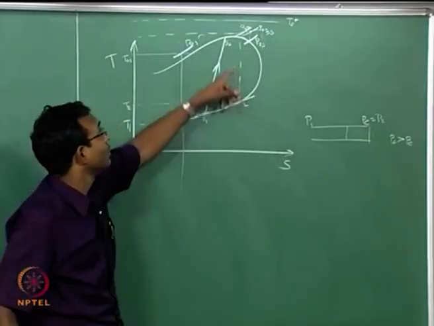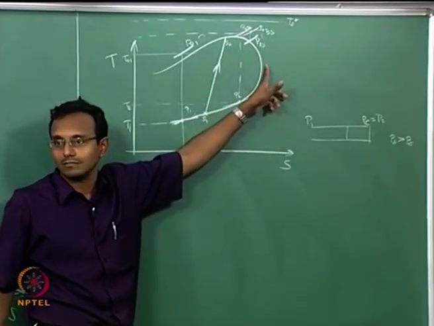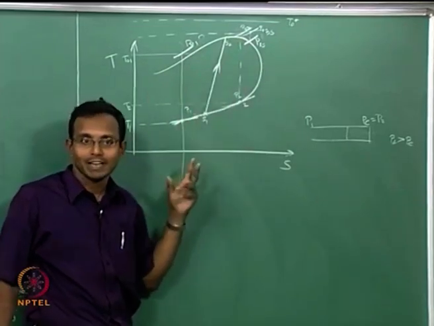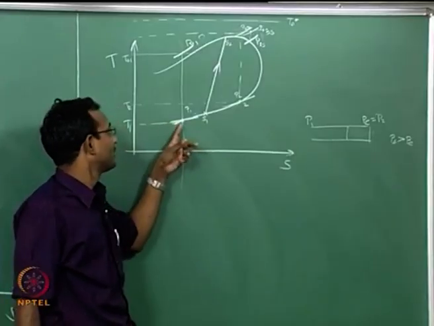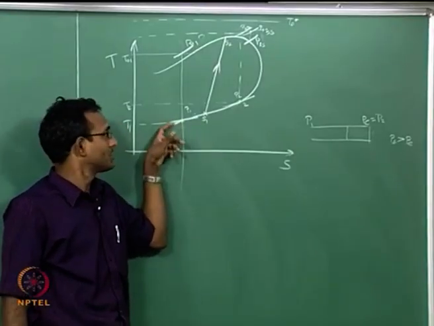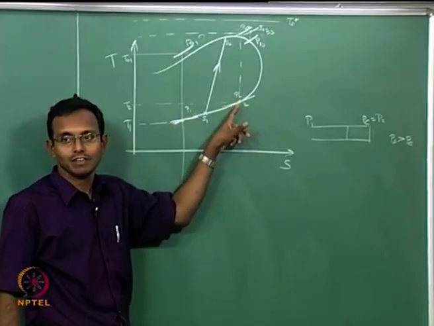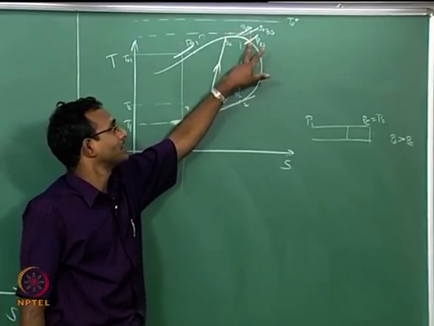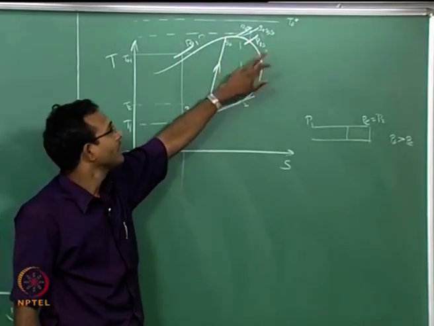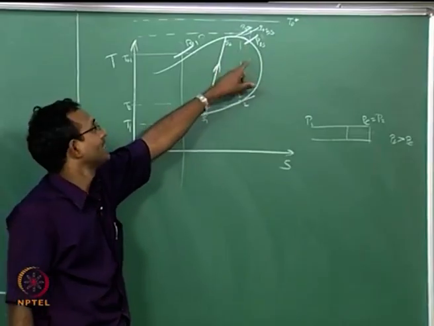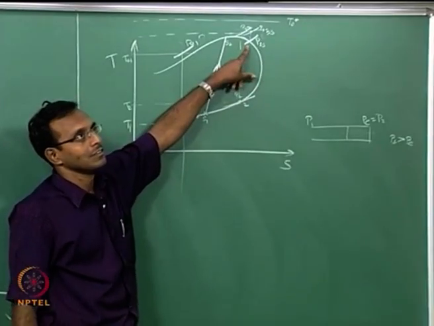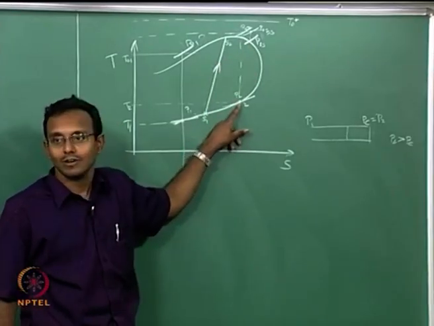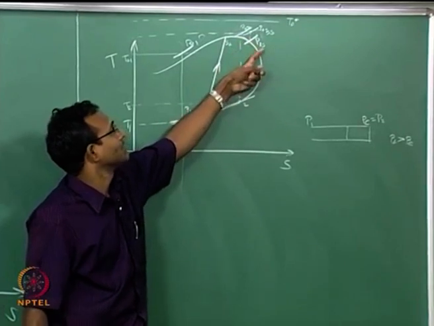I need not have heated all the way up to T0 star. So I can have two possibilities when I have supersonic incoming flow. I can go through a full supersonic path all the way with the same amount of heat, or it can have a normal shock such that it will match the pressure and sit somewhere else out there. If I had some other pressure, let us say a lower pressure value, between this and this, what will happen? I need a curve that is closer to this line.